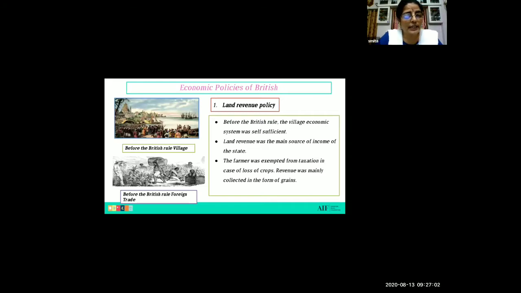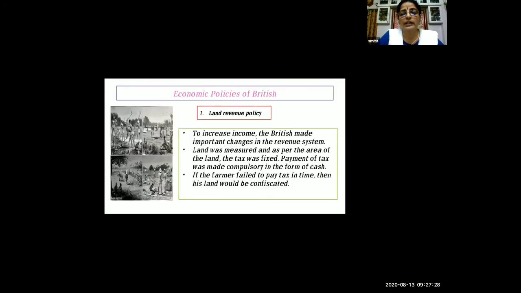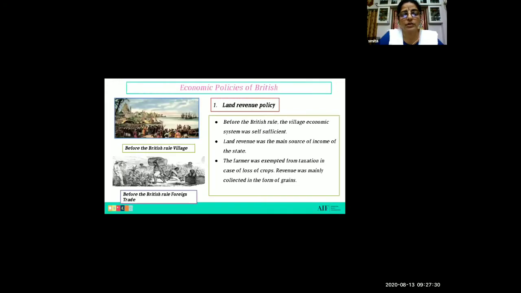During that period, you can see the second picture, before the British rule. Here the people are collecting grain. They were paying their tax or revenue in the form of grain. The farmer was exempted from taxation in case of loss of crops. Revenue was mainly collected in the form of grain. So previously, when Britishers were not there, the farmer used to give tax in the form of grain.